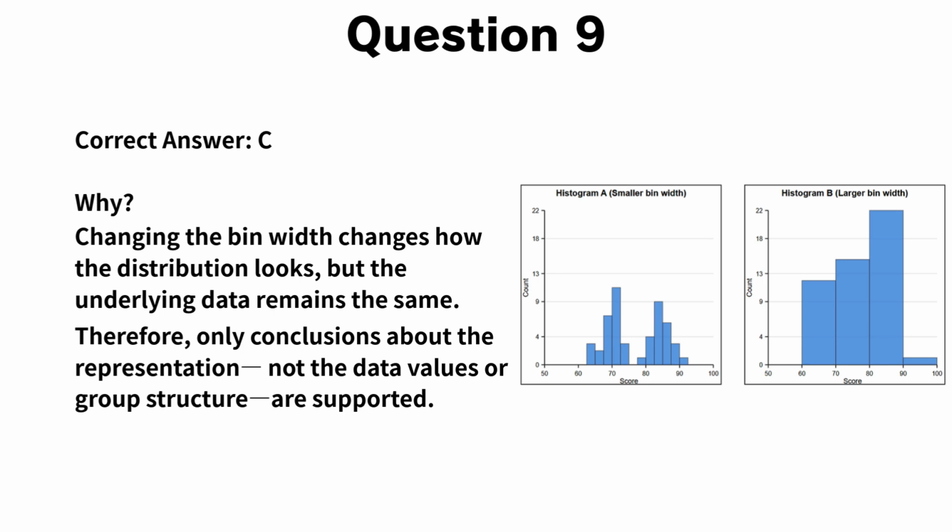This is why conclusions such as, the data forms two groups, cannot be supported based on bin width alone. The key idea is that the choice of bin width affects how data is displayed, not the data itself. Key takeaway: when interpreting histograms, be cautious about conclusions that depend solely on visual appearance.